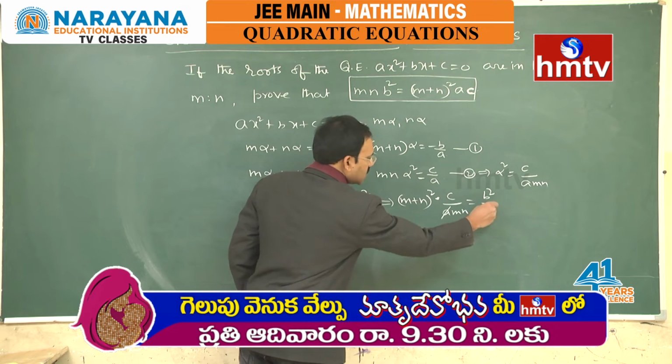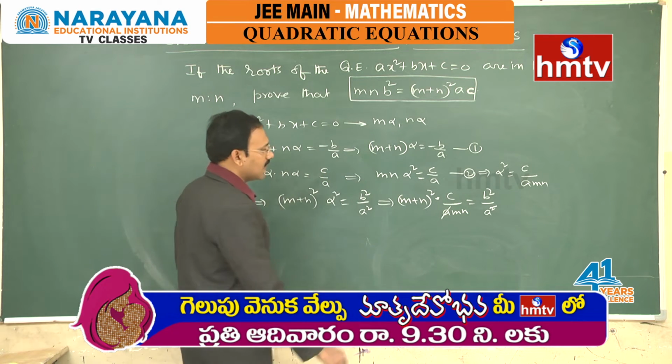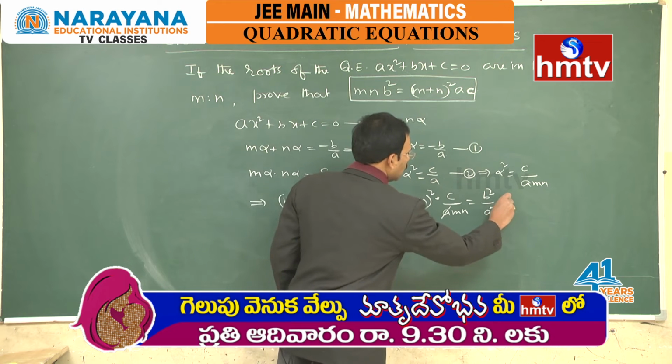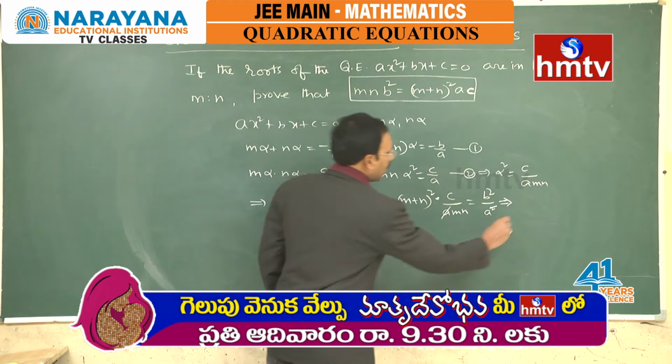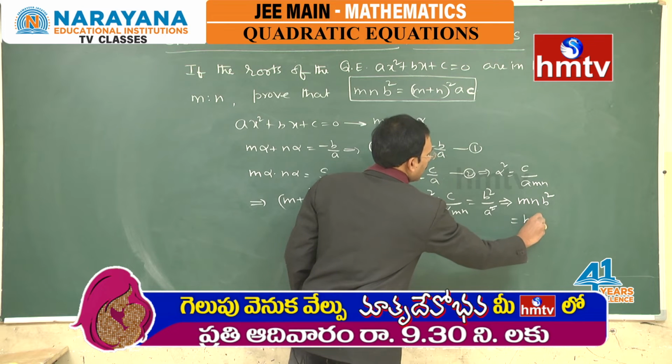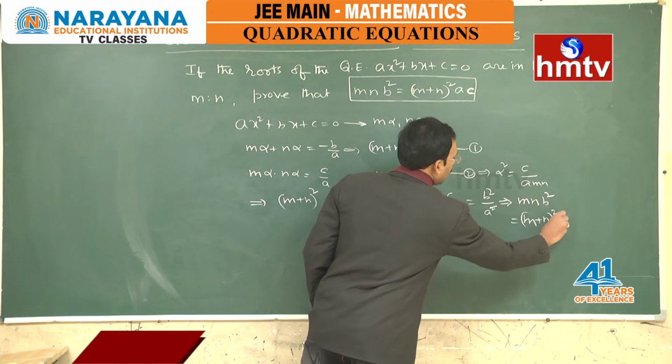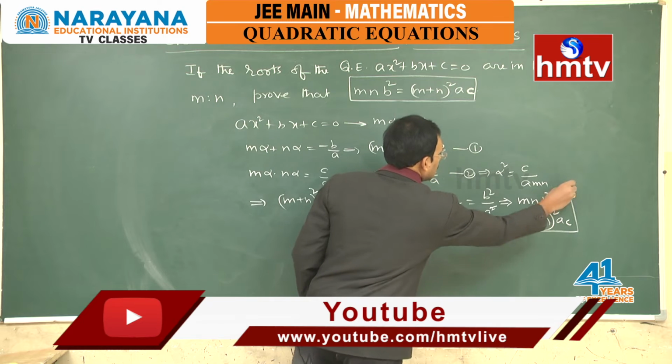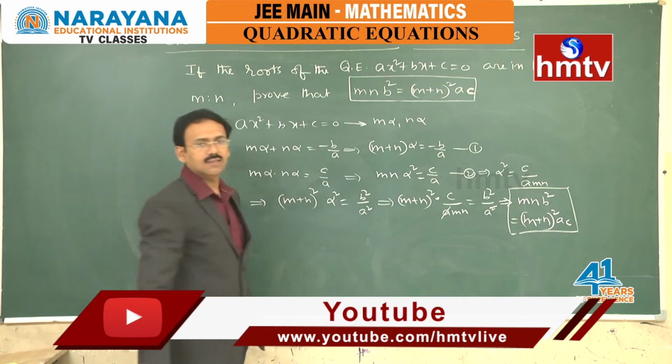Now, since a is not equal to 0, you can cancel this, from which you will get that m n b square is equal to m plus n whole square into ac, which is the required result.